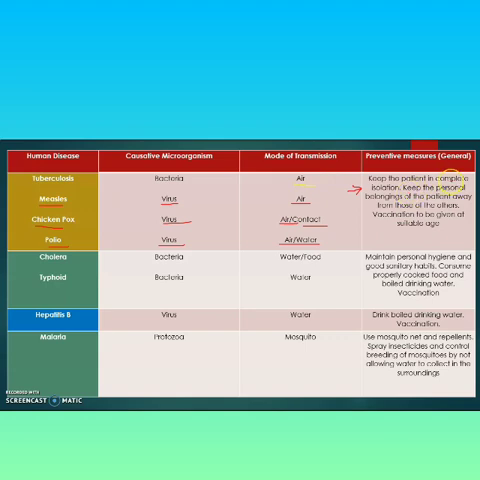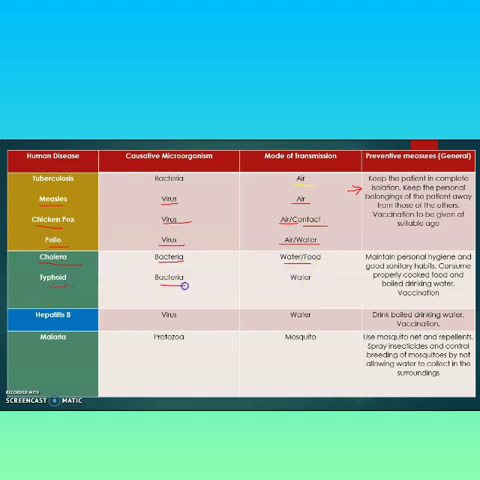Keep the patient in complete isolation. Keep the personal belongings of the patient away from those of others. Vaccine to be given at the suitable age. Next is cholera. It is caused by bacteria. Mode of transmission is water and food.